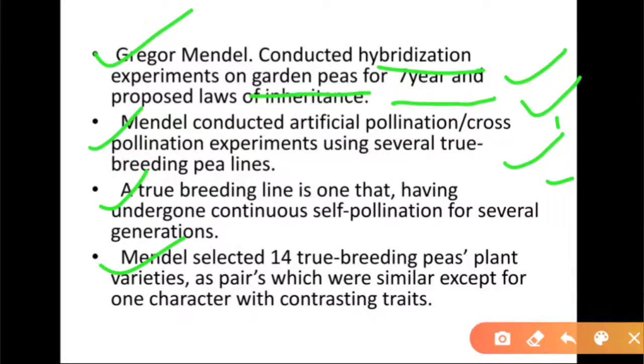Now Mendel selected 14 true breeding pea plants, that means 7 pairs of plants. Among them he conducted cross pollination considering one contrasting character, meaning the remaining 6 characters are similar and one character is contrasting.